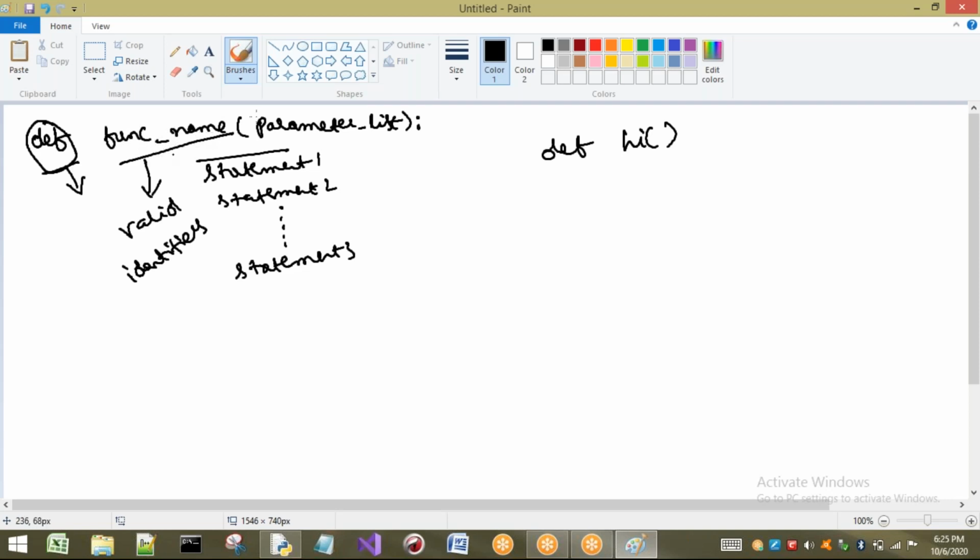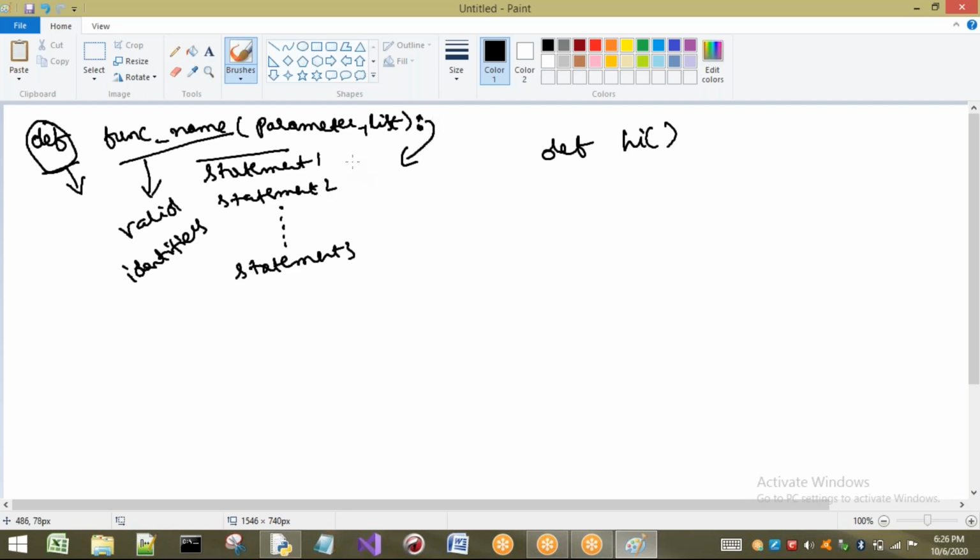Now, first I don't want to discuss these parameters. I just want to discuss these statements. So here, hi, I have defined. Now after that what? Colon is there. Colon indicates what? Colon indicates the end of the function header. That means it indicates the end of this header. Or we can say that after the colon, we have to write the body of the function. What does it indicate? That means after the colon it indicates what?